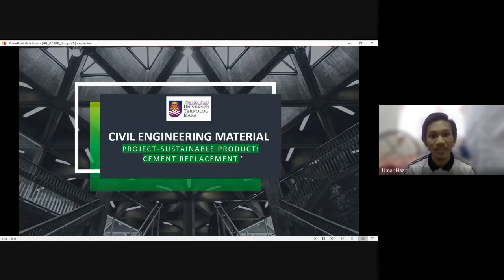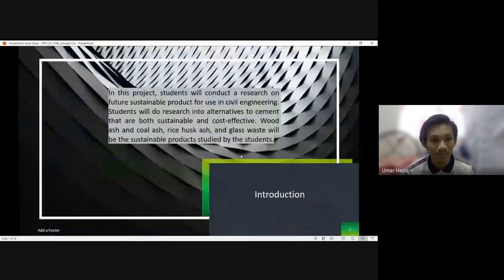We have been assigned to find research about sustainable products and need to find three articles. After doing the research, we found articles about sustainable product projects on cement replacement. We are focusing on wood ash, coal ash, rice husk ash, and glass waste materials. Before we go any further, we're going to tell you about the introduction of this research.